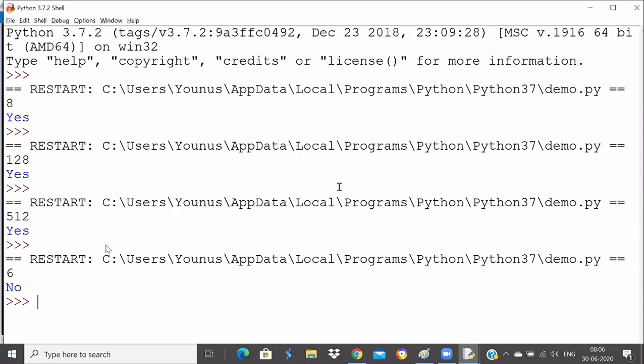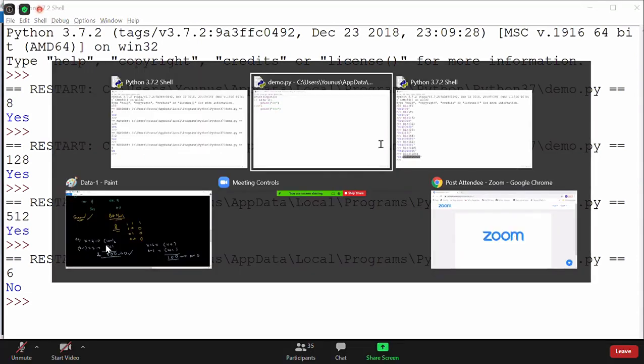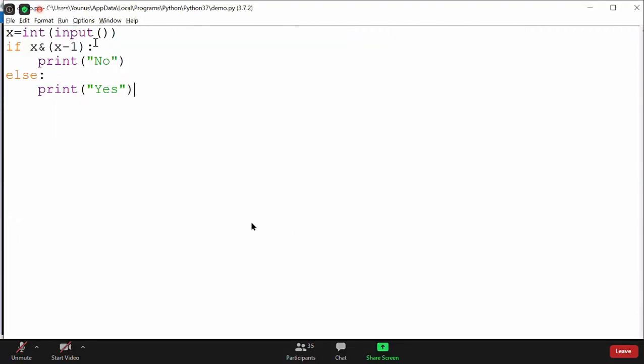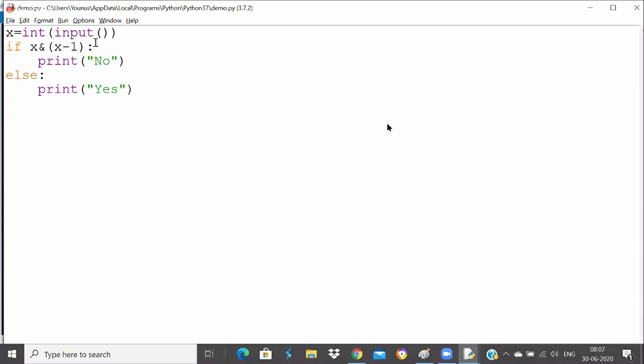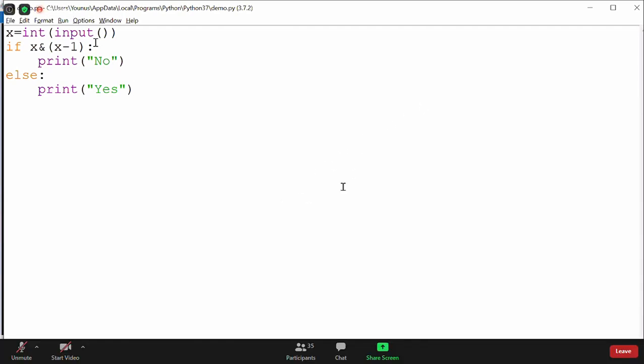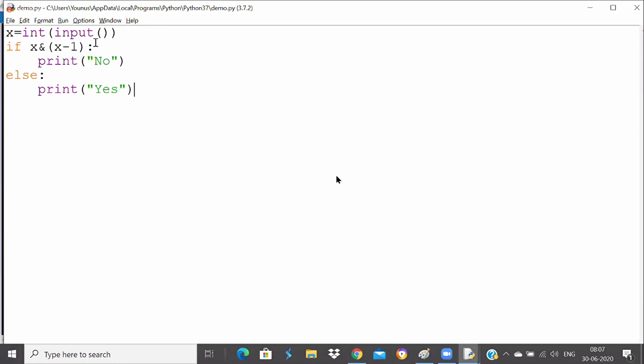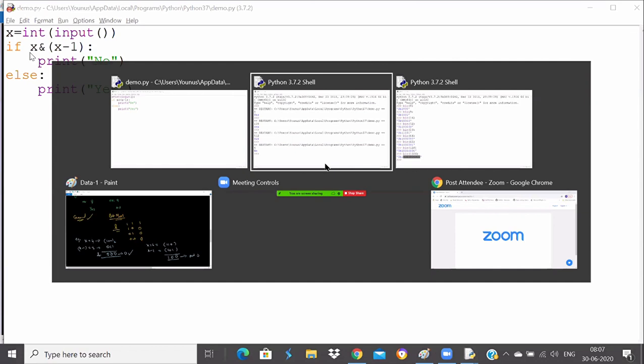No, it will not actually divide by 0. I'm just performing an AND operation with the previous number to check whether it contains only one 1 bit or not. No, Satyam, it's not like that. AND means performing the AND operation.